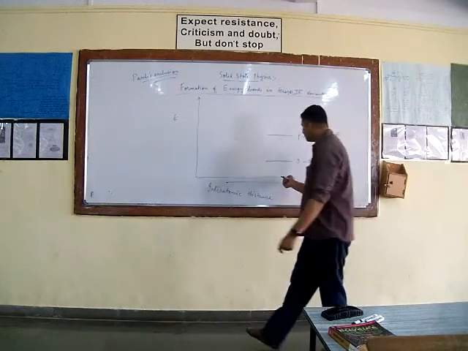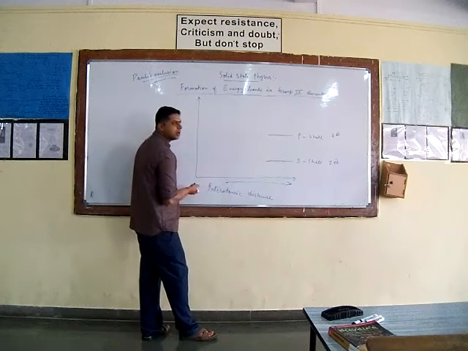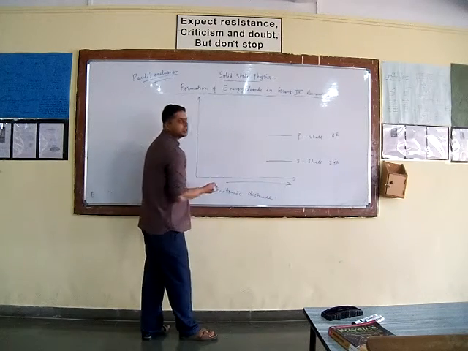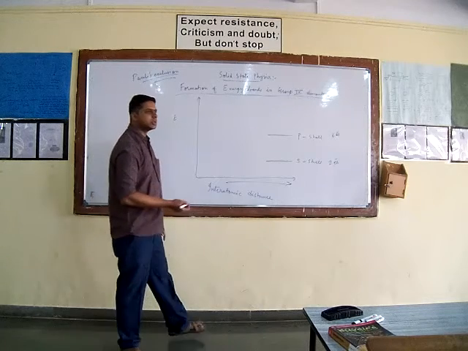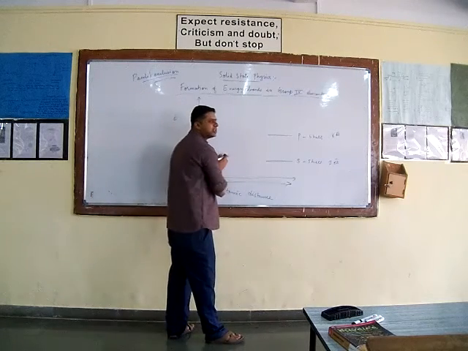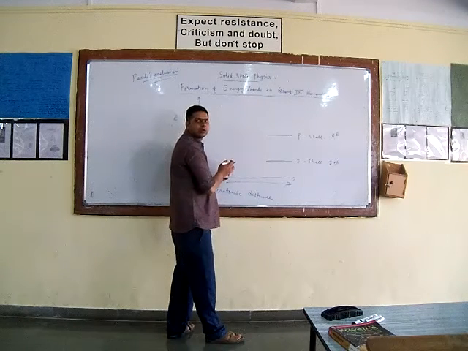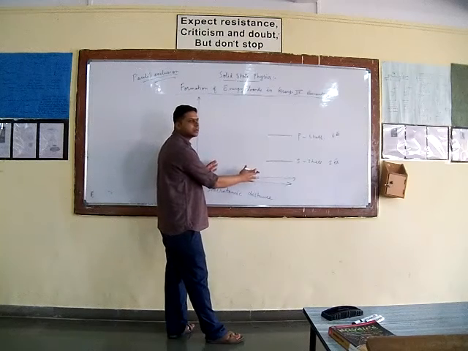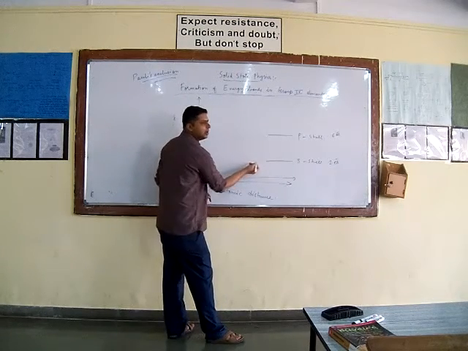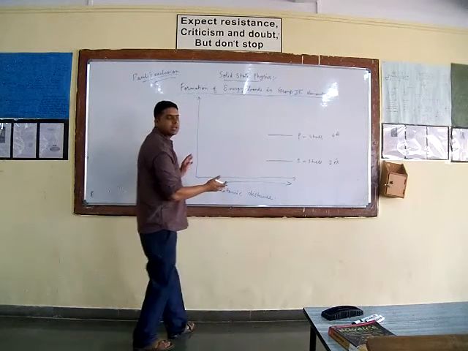But if the interatomic distance is decreased, if you are coming on this scale, then what will happen? As the interatomic distance is decreased, a large number of atoms come in close proximity for the formation of a solid, and when a large number of atoms come in close proximity, this S shell will split up into a large number of energy levels.